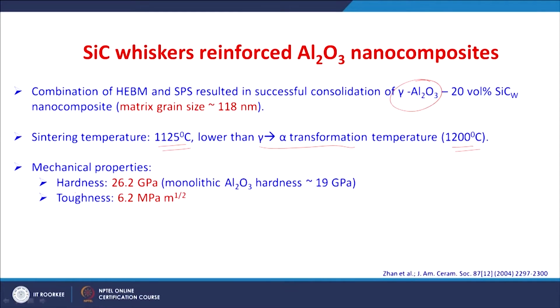So, the mechanical properties of such a nano composite are also very superior. The hardness is around 26 gigapascal when compared with monolithic alumina, right, and the toughness is also improved to 6 MPa root meter. So, a combination of hardness and toughness improvement is possible by this nano composite approach.